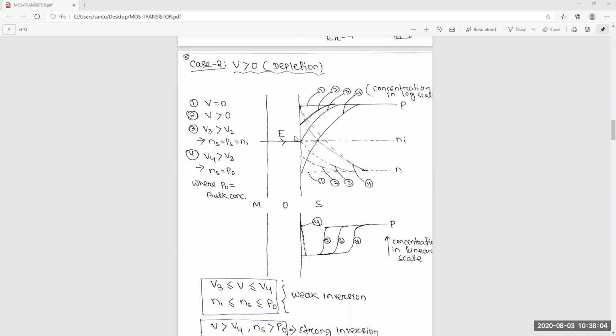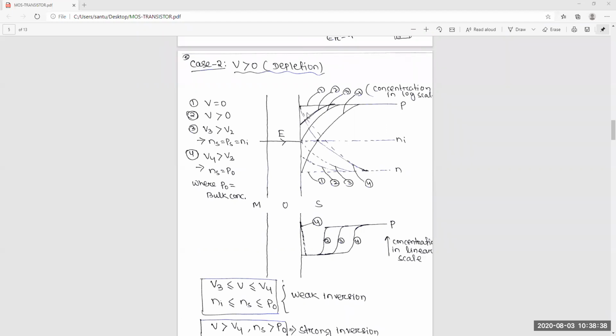At this condition, see, the electron concentration N is equal to the bulk hole concentration. This is this level, just see. This is the hole concentration at bulk. Now due to this positive voltage V4, the electrons come here. This electron concentration reaches this point.